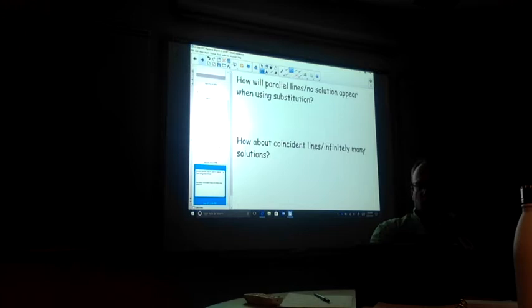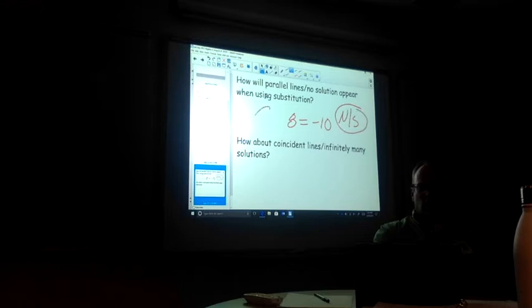Okay, if you have parallel lines, they don't have a solution. So think about it. If you were to try and solve an equation with parallel lines, all of your x's and all of your y's are going to eventually come out, and you're going to get a silly answer, something like 8 equals negative 10. And that's not the big mystery of life. You know that. This is nonsense.